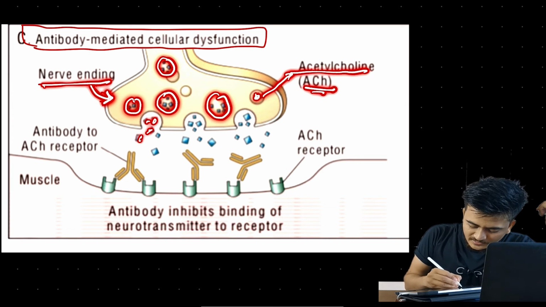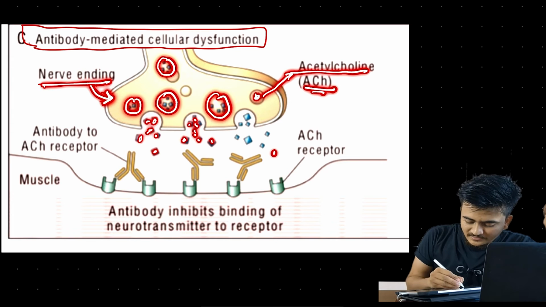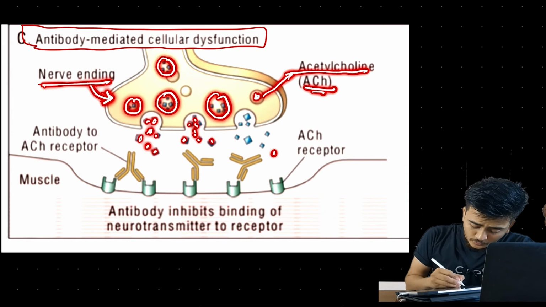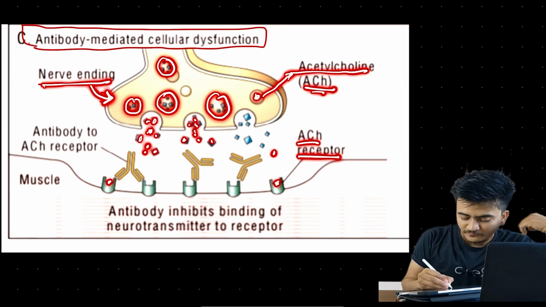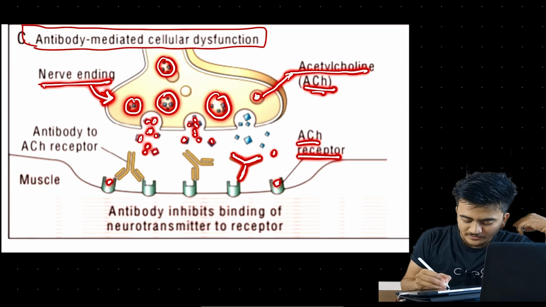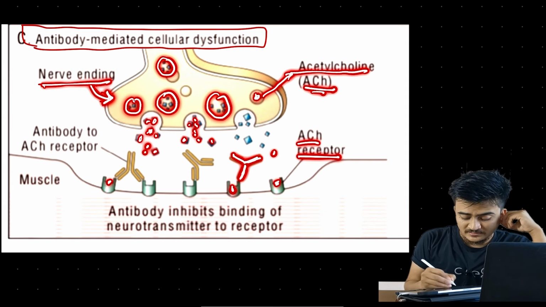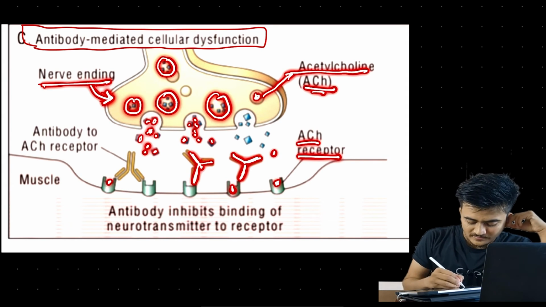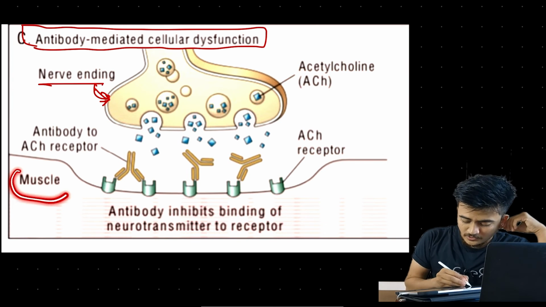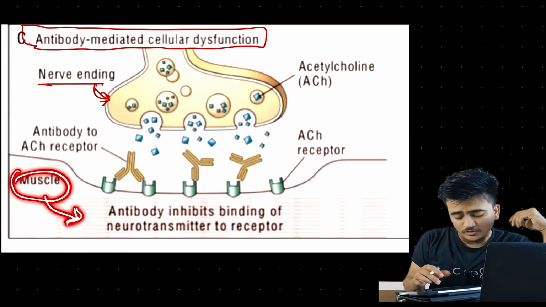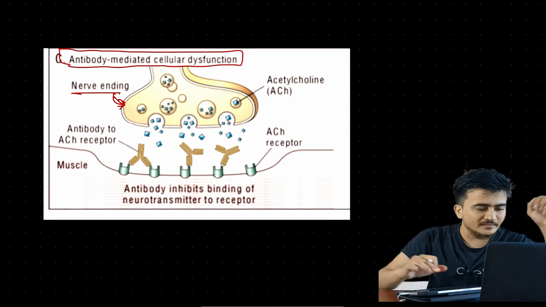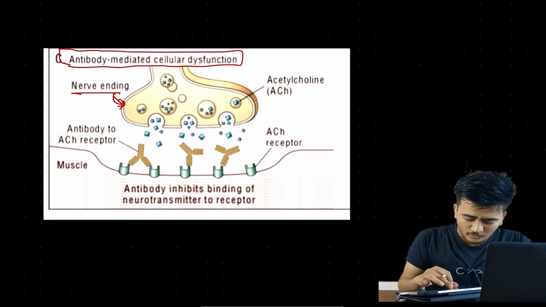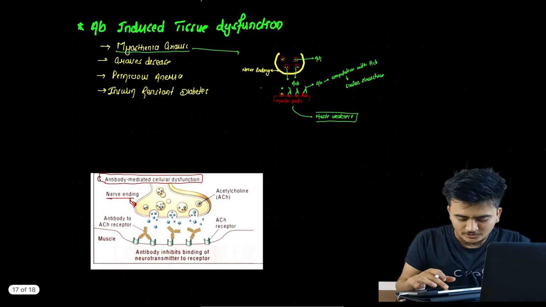These acetylcholines were released into the synaptic cleft, and they were meant to bind to the ACH receptor, but here there is formation of antibodies. The antibodies come and bind to the receptors for ACH, because of which the muscle will not be able to contract. Eventually there will be muscle weakness, and that is the tissue dysfunction. We learned about this mechanism, antibody induced tissue dysfunction.